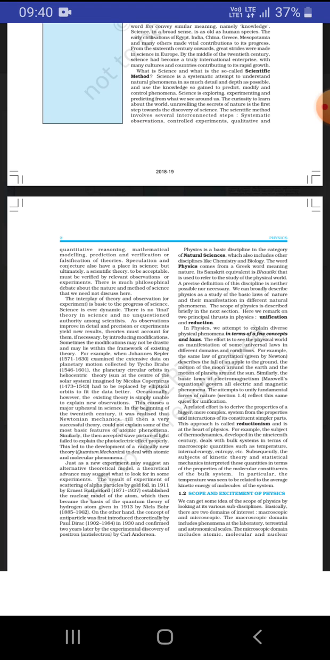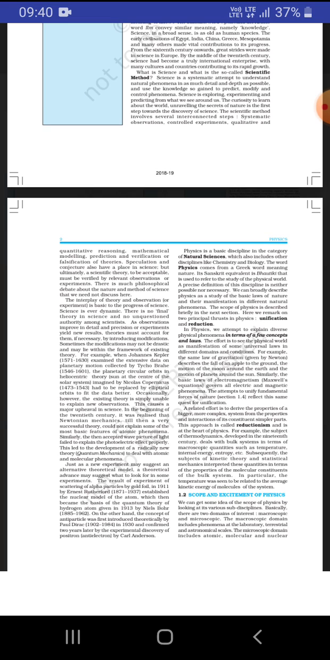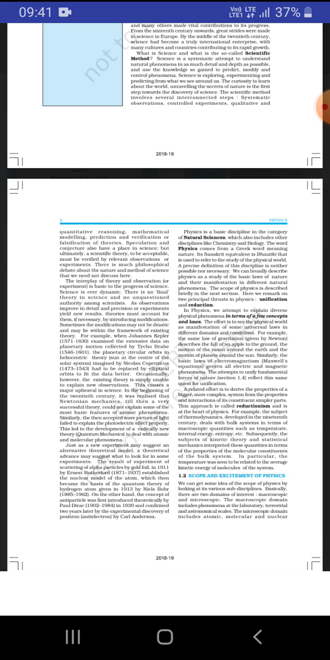And also speculation and conjecture have a place in science, and ultimately the scientific theory is acceptable. Finally, whatever we do in science, it is acceptable if we have done all these things. And there is a debate about the nature and method of science. There will be debate in some places, so you should discuss in your classes and hold debates on that.